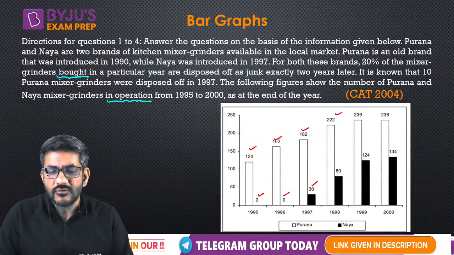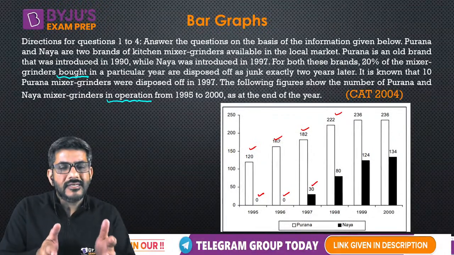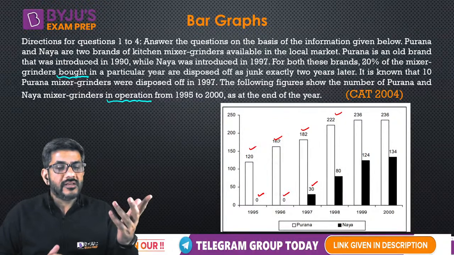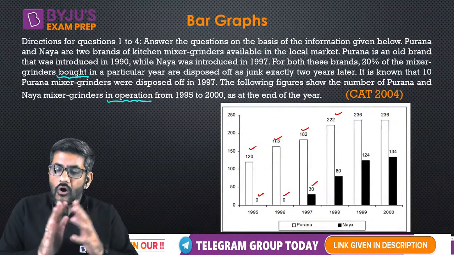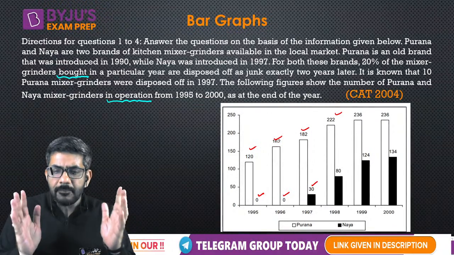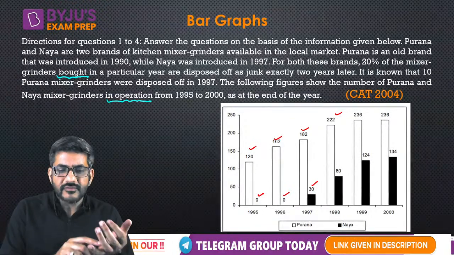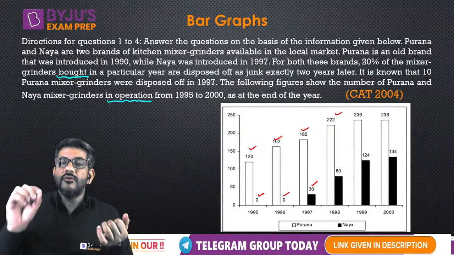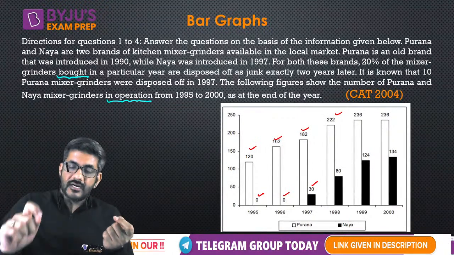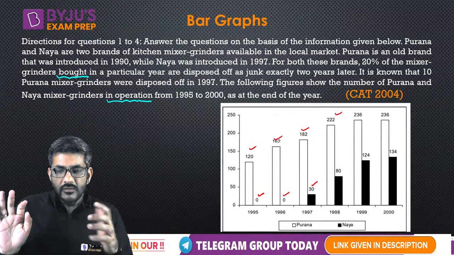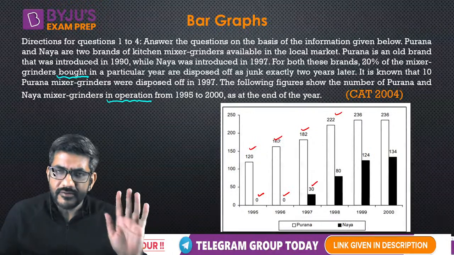Is there any difference between these two things? So would 20% of this number which is given in the table be discarded, or 20% of bought, if that is different? Let me tell you that in these cases, all of these exam setters are very particular. They always keep in mind that we have to be particular about things. So if they are using the word bought and a word in operation, they mean different things, so they are two different things. Don't assume that they might be similar. They would be exactly different. If they are similar, they would say so in the question.